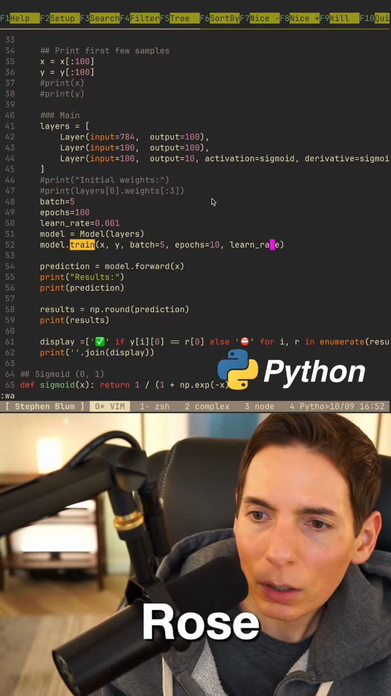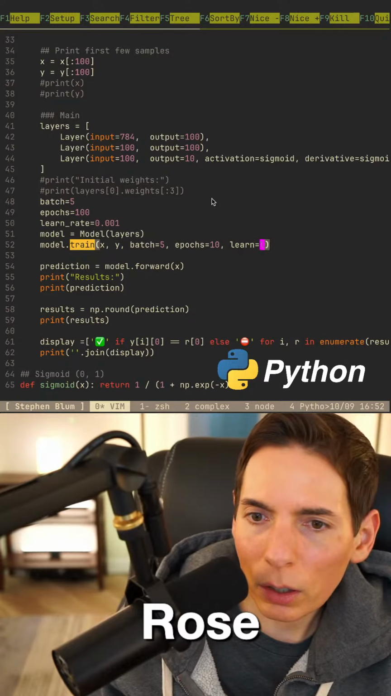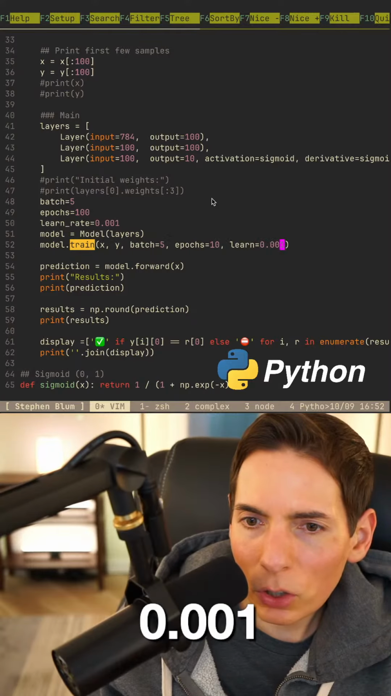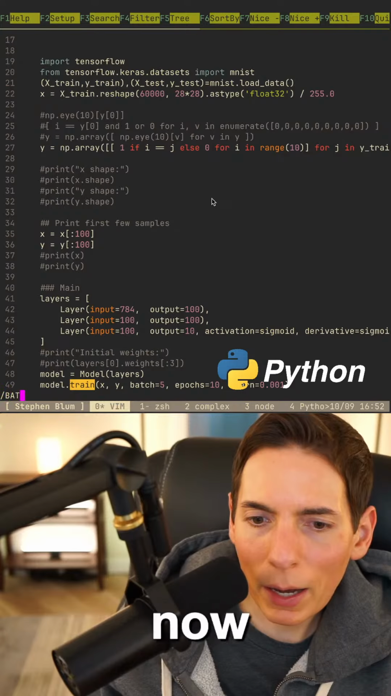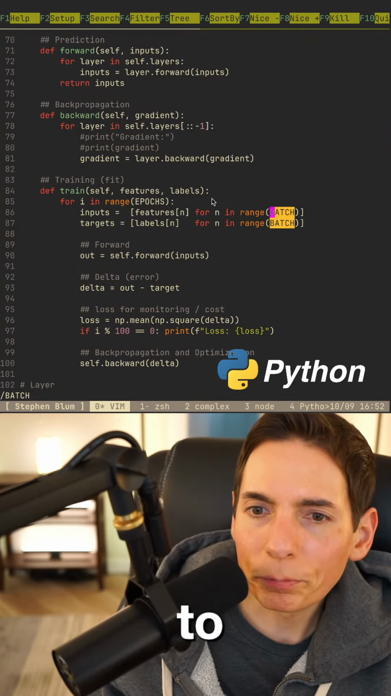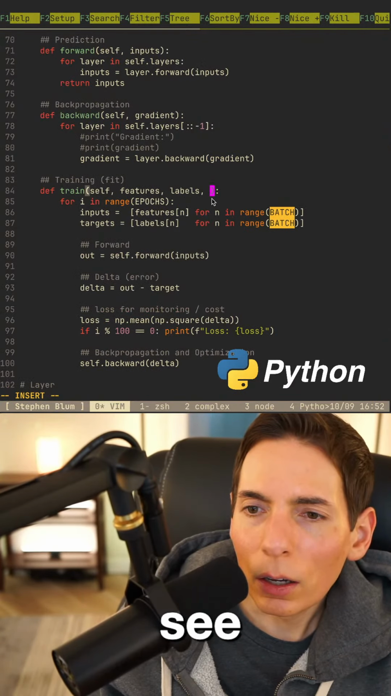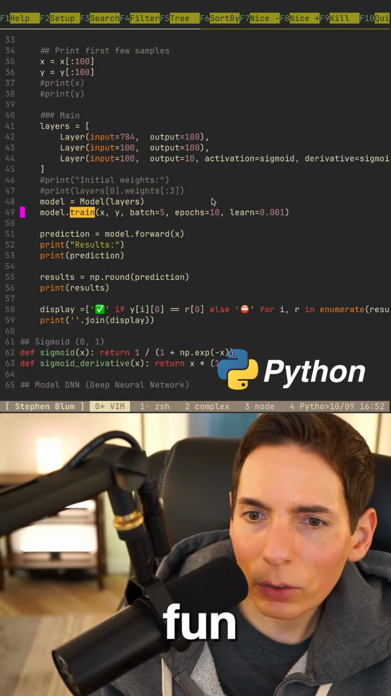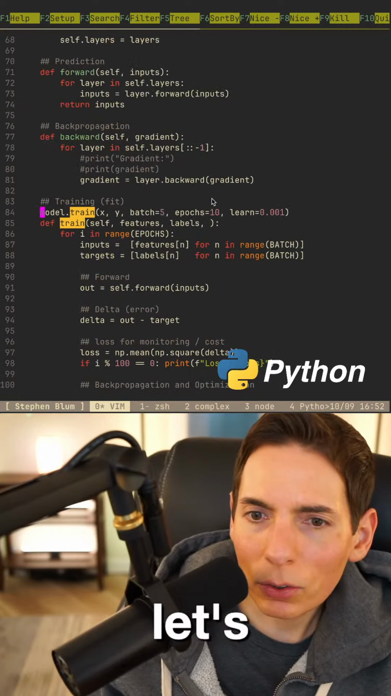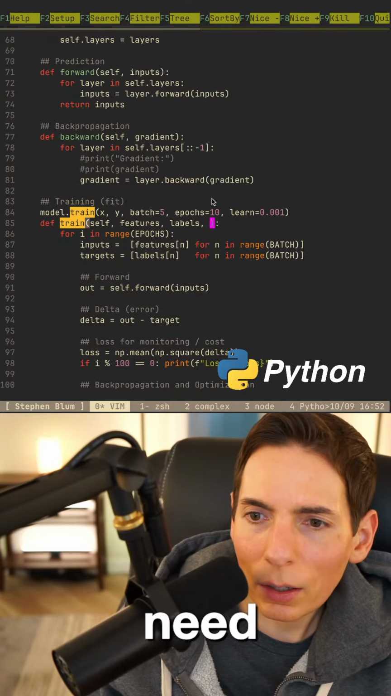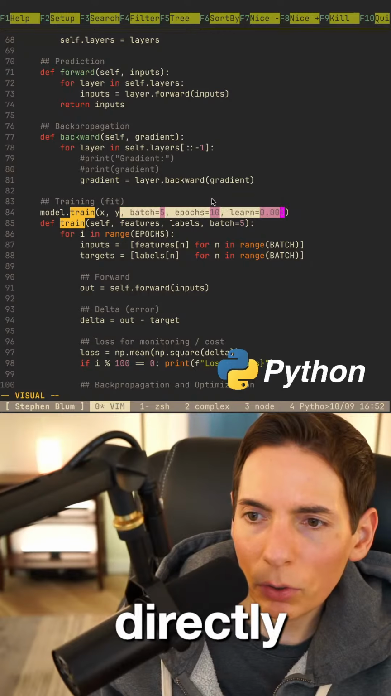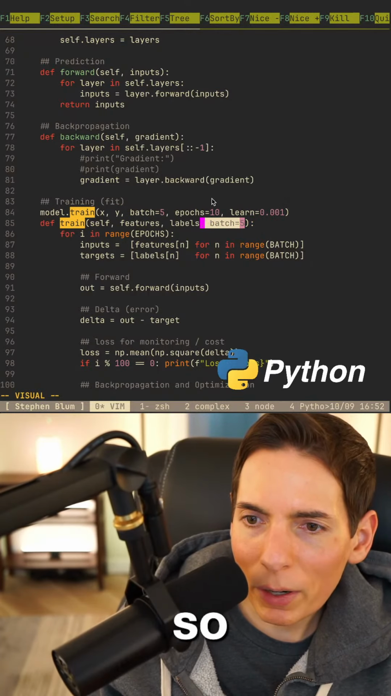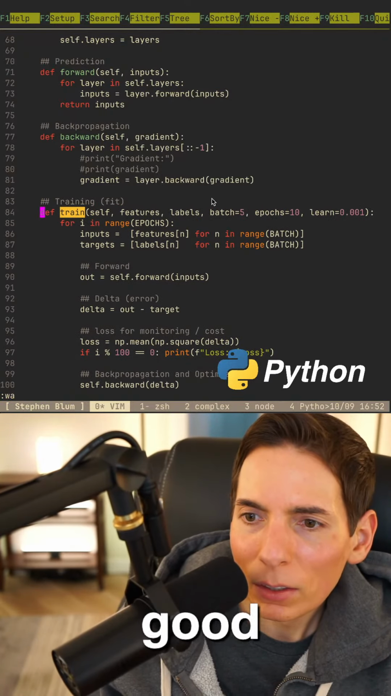And then learn. I'll just say learn equals. So we do this like this. 0.001 batch. Okay, we're good. Let's do that. Okay, so we got rid of the globals. Now we just need to say batch like this. What was our train function look like? It's like this. Okay. There we go. So we need to say batch equals. We'll just copy and paste this directly. These are really good defaults. Perfect. Okay, then we go over here.